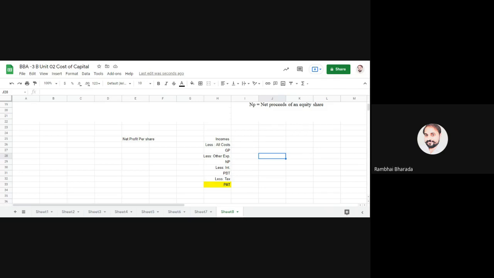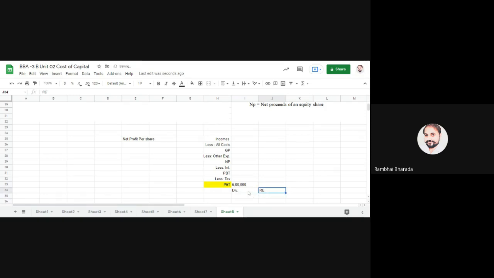Okay. From this profit after tax we now have two ways. Whatever profit there is, it has two paths. Suppose we have 5 lakh rupees right now. So there are two ways. Either it will be distributed as a dividend, or it will be a retained earning, RE.